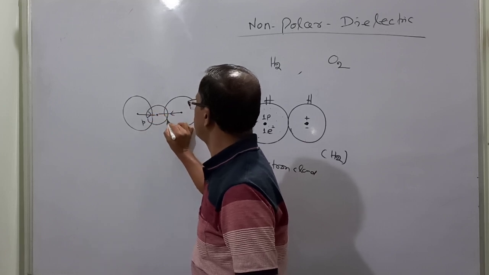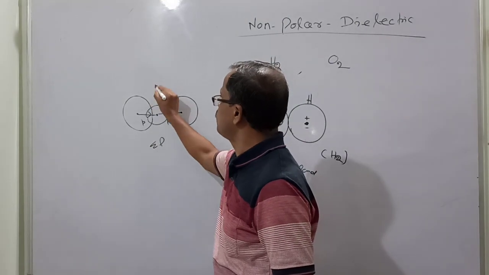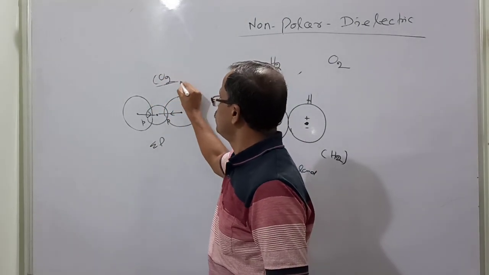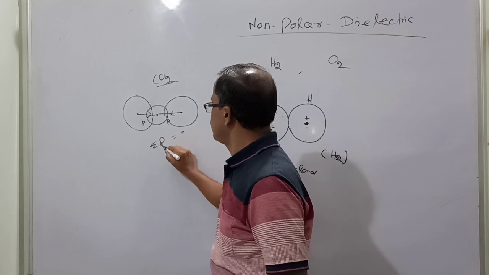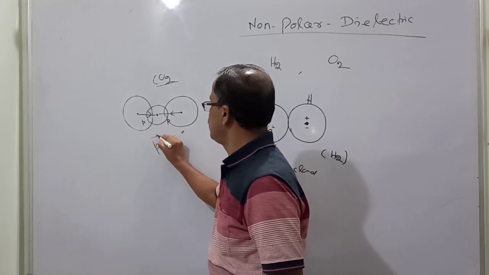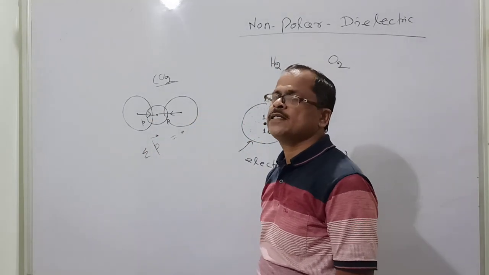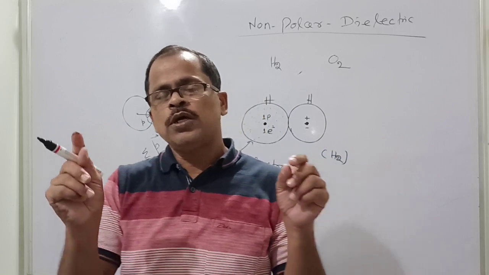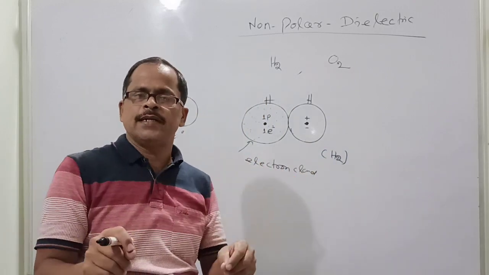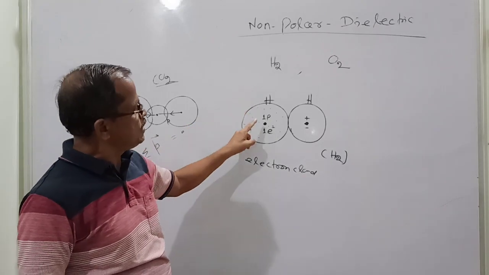Both the dipole moments are the same. The net dipole moment of this carbon dioxide molecule is also 0. So carbon dioxide is linear. Though it has dipole moments, the net dipole moment is equal to 0. And for hydrogen, the dipole moment is 0.